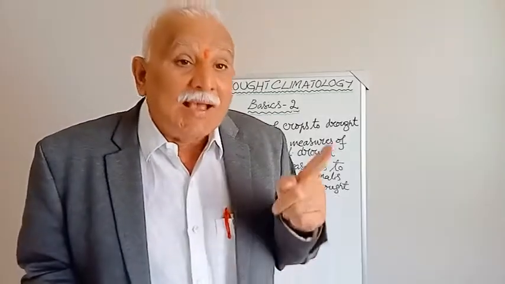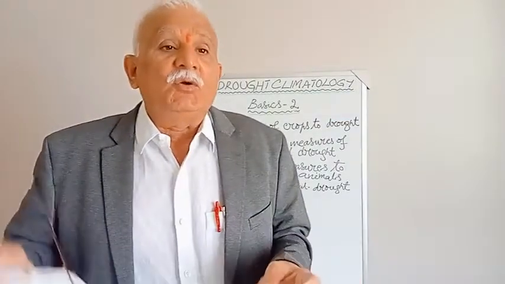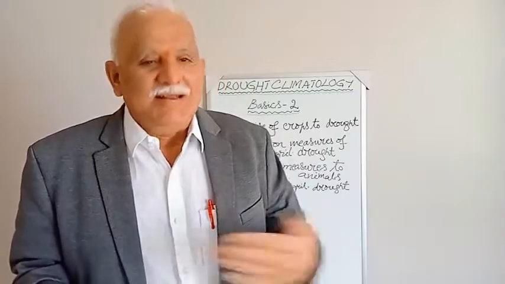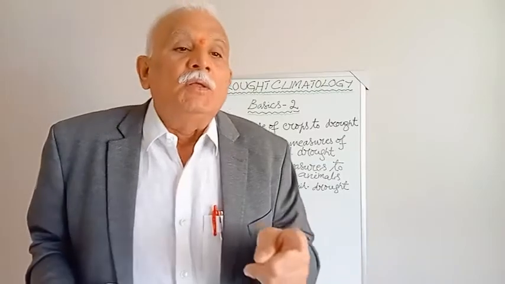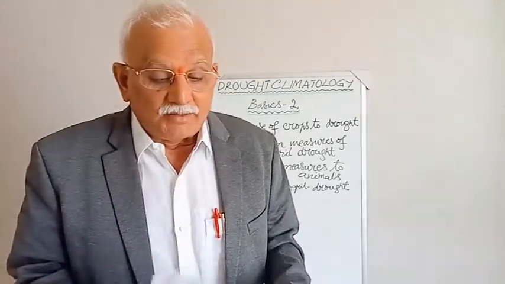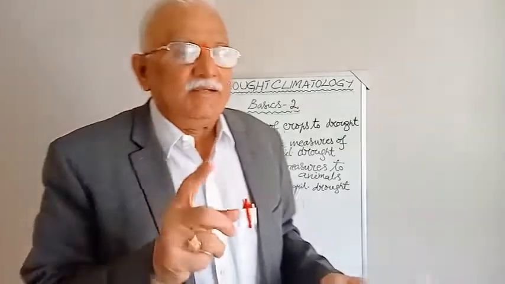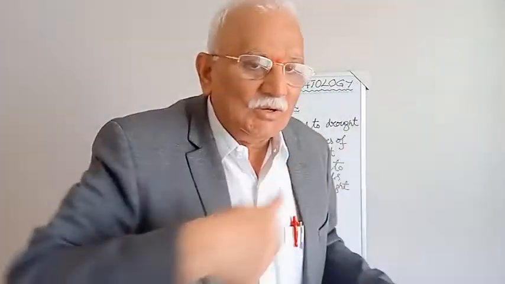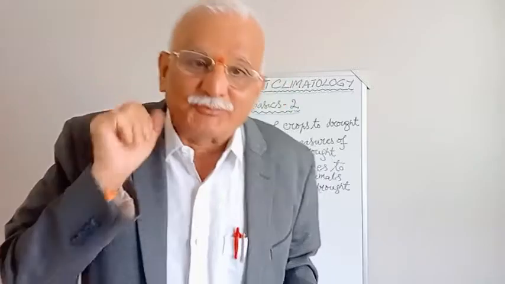How do they give it? The early warning system, as I said, in addition to weather forecasting, in addition to impact-based weather forecasting, is the next step for any calamity, any natural disaster. So drought is no exception. The early warning system for the drought comprises very interesting points. First, research results of the past in that location should be compiled and presented in the form of maps. That is number one.